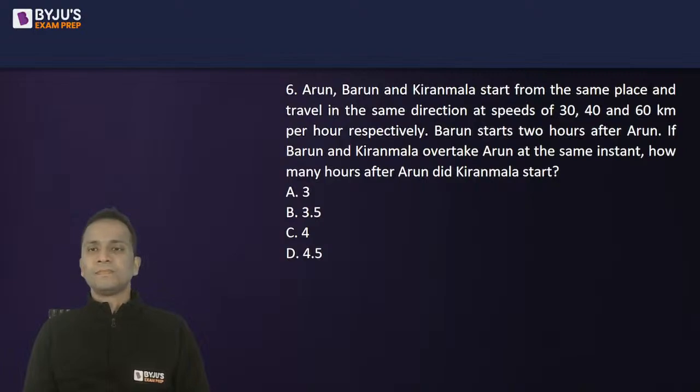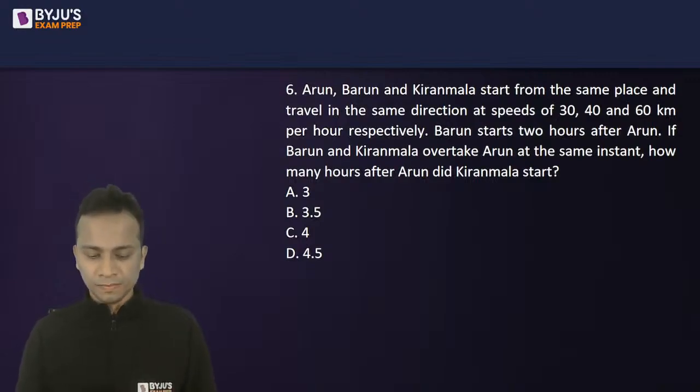This one is, yes, again, the question of time, speed, distance. Arun, Barun, and Kiranmala started from the same place and travel in the same direction at speeds 30, 40, and 60 km per hour, respectively. Now, Barun starts 2 hours after Arun. If Barun and Kiranmala overtake Arun at the same instant, then how many hours after Arun did Kiranmala start?